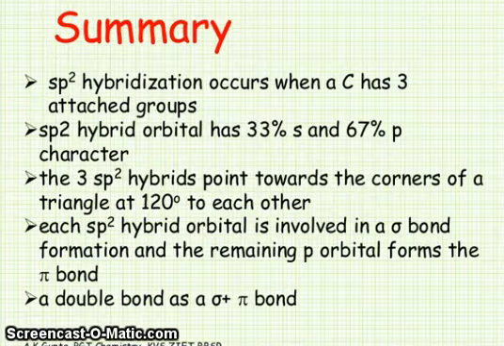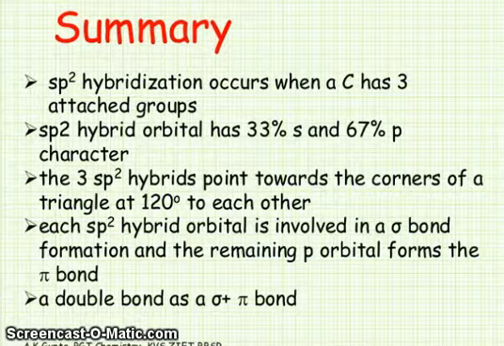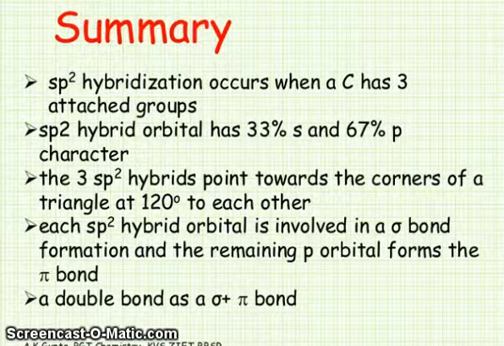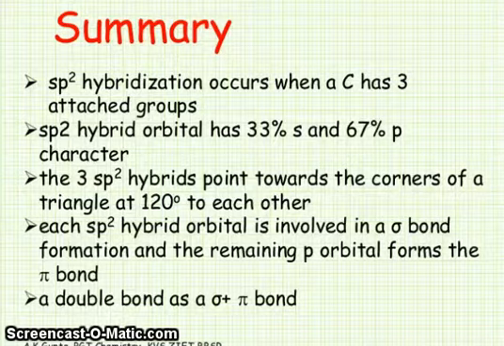In summary, sp2 hybridization occurs when a carbon has 3 attached groups. The sp2 hybrid orbital has 33% s and 67% p character. The 3 sp2 hybrids point towards the corners of a triangle at 120 degrees to each other.